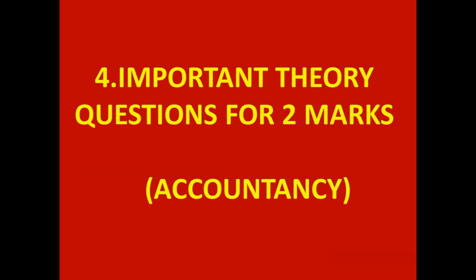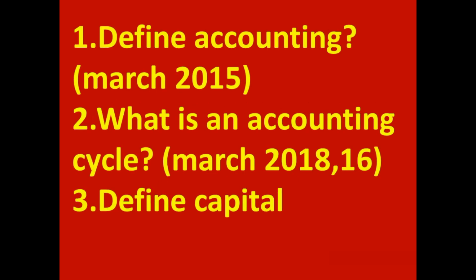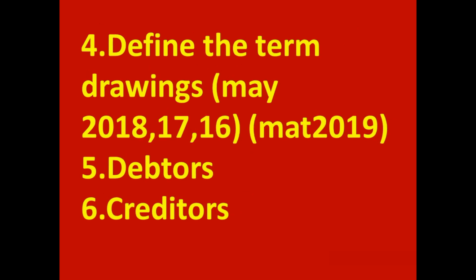Now let us come to same point, fourth point, important theory questions for 2 marks from accountancy part. First one, define accounting. Second question, what is an accounting cycle? Third, define capital. Fourth, define the term drawings.